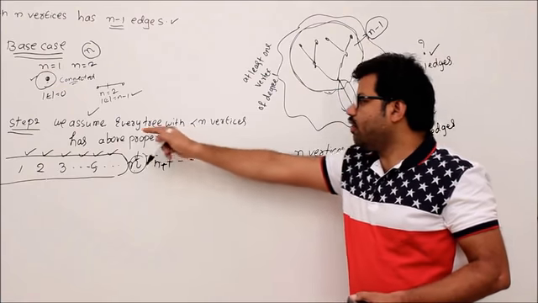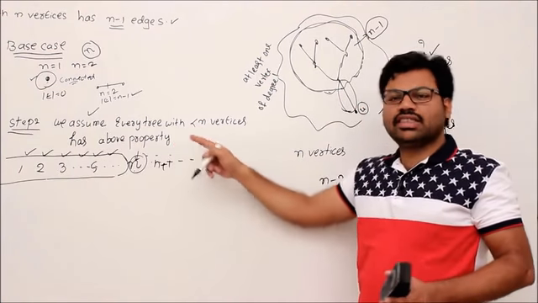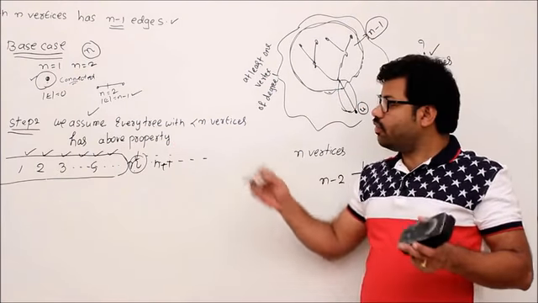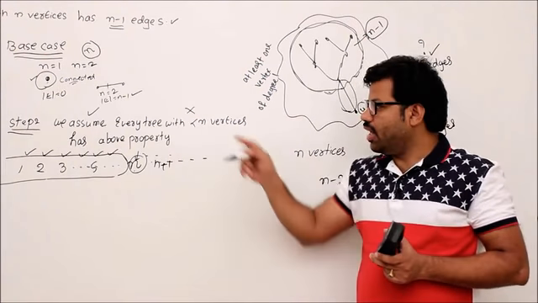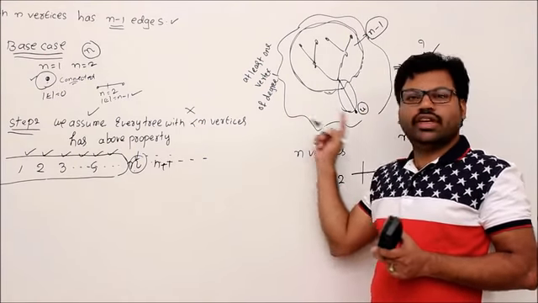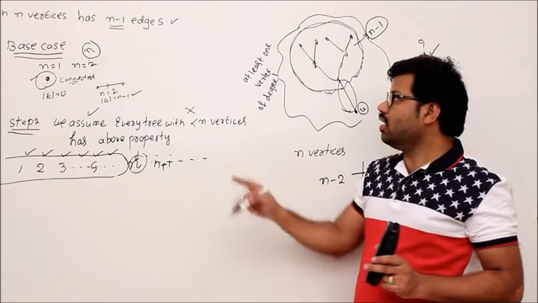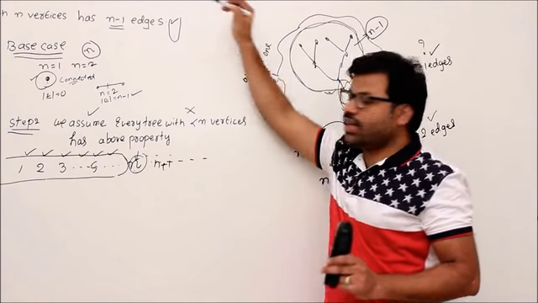You assume that every tree with less than n vertices has this property. What if this is wrong? Then your entire story is wrong, isn't it? Yes. Whenever this is wrong, this entire story is wrong. Absolutely. But still, this theorem is proved. I will tell you the reason.